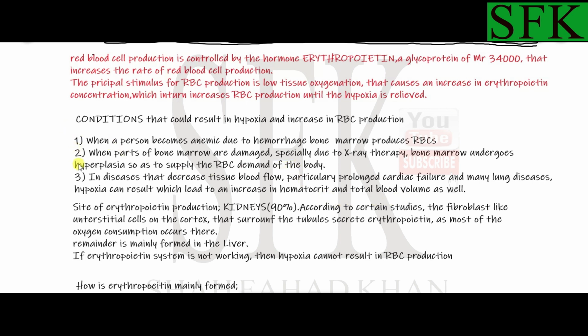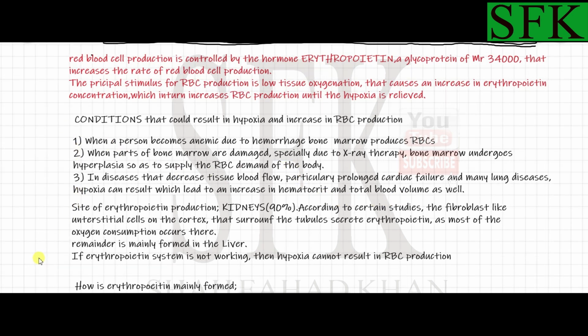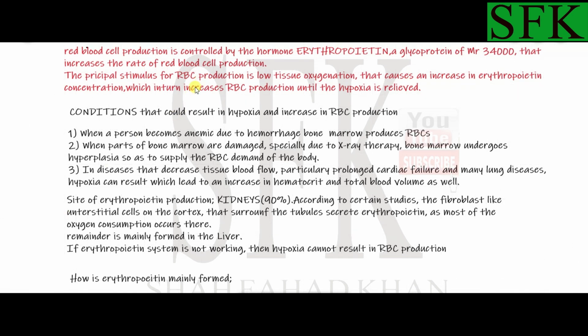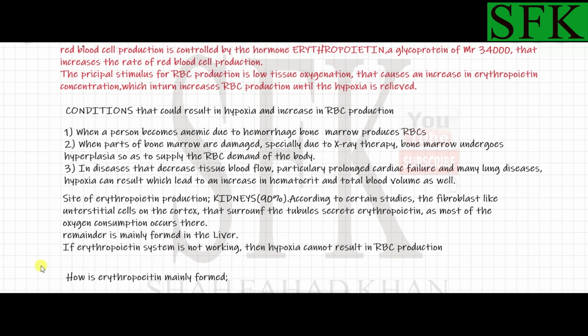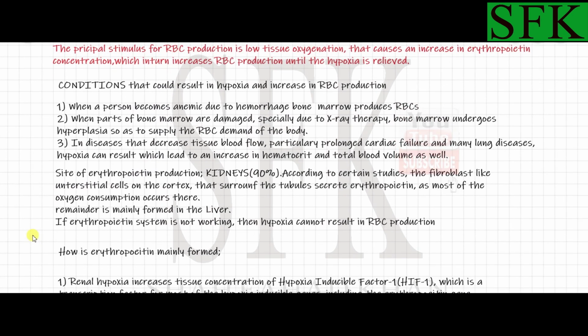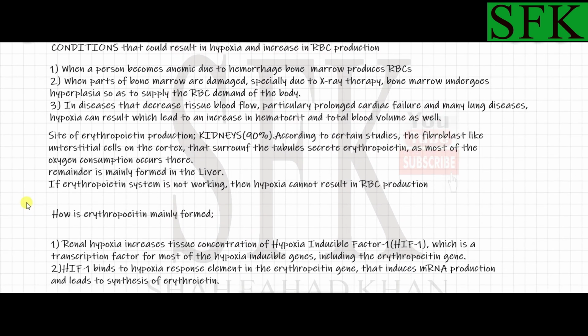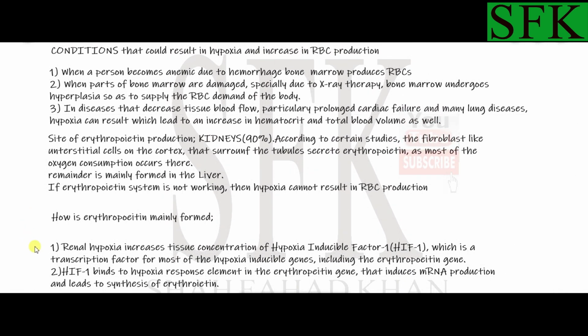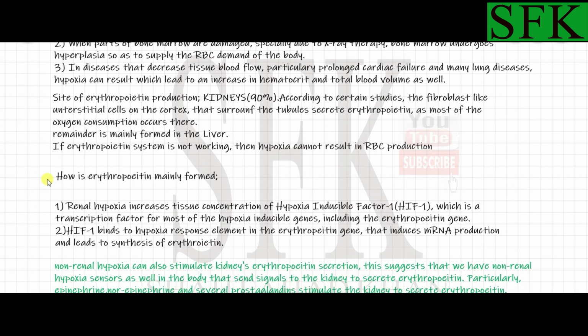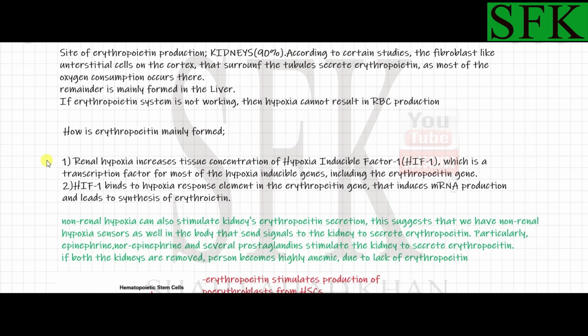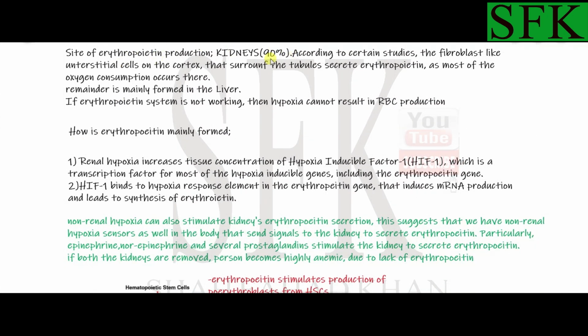So these are the three major conditions in which hypoxia can occur. There can be many more, but these are the conditions I've listed that can result in increased RBC production. Now let's look at the site at which this important hormone erythropoietin is secreted.